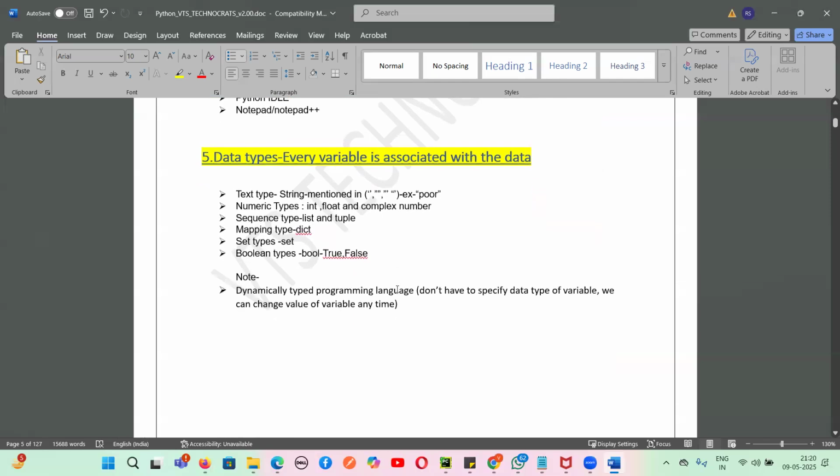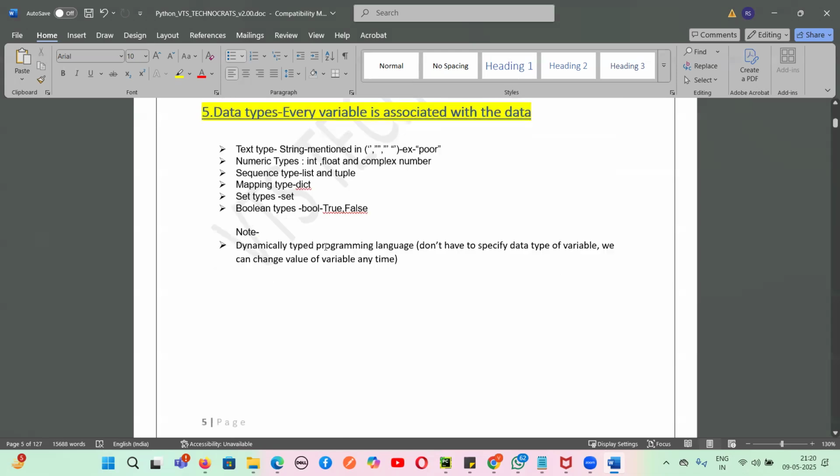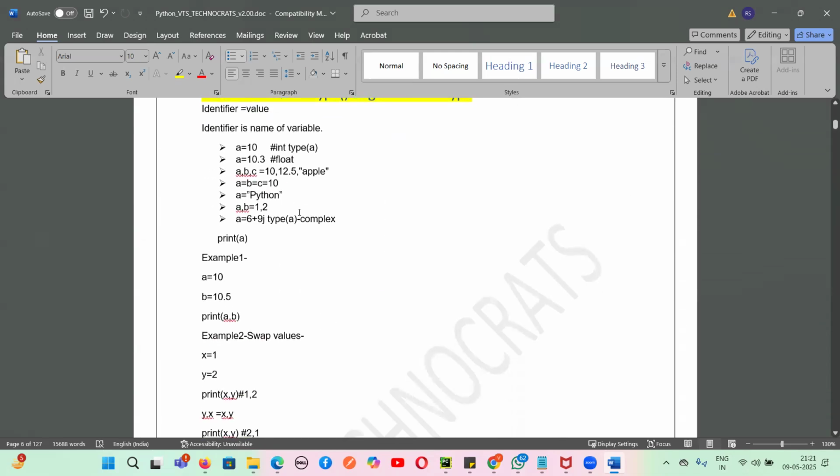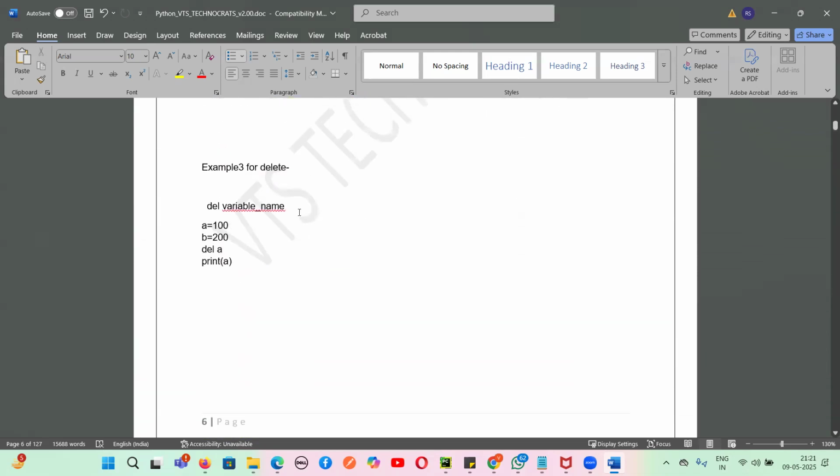And then we are learning, guys, the data types. We have the text type, and then the numeric type, then the sequence type, then the mapping type. And the last thing is something called the Boolean type. So we learn one by one, guys. We have learned this one. Let us come to some of the examples.